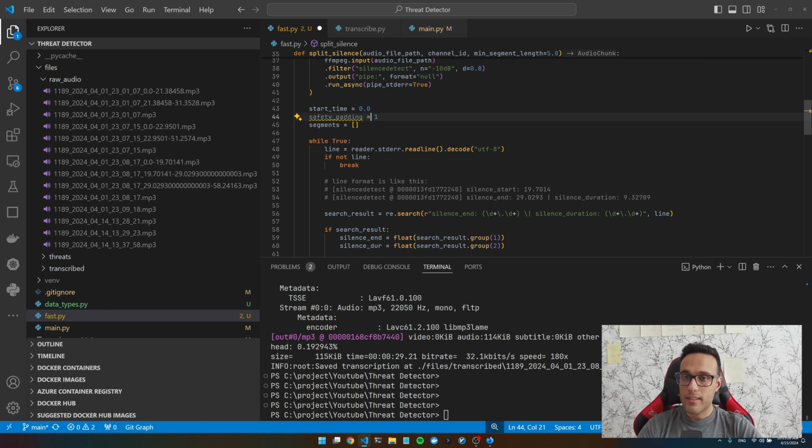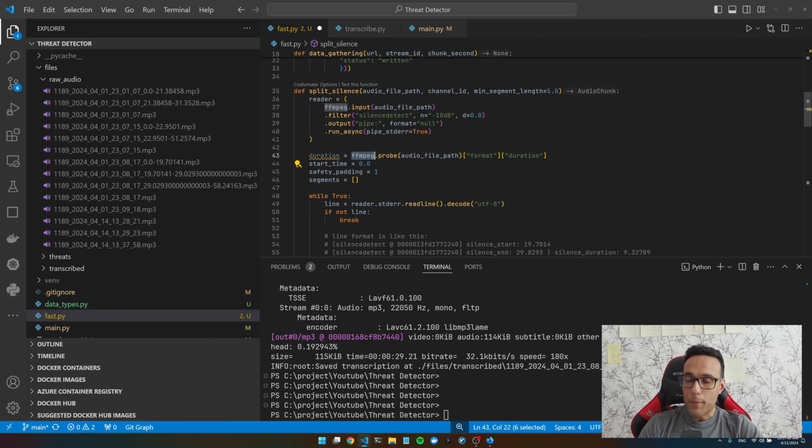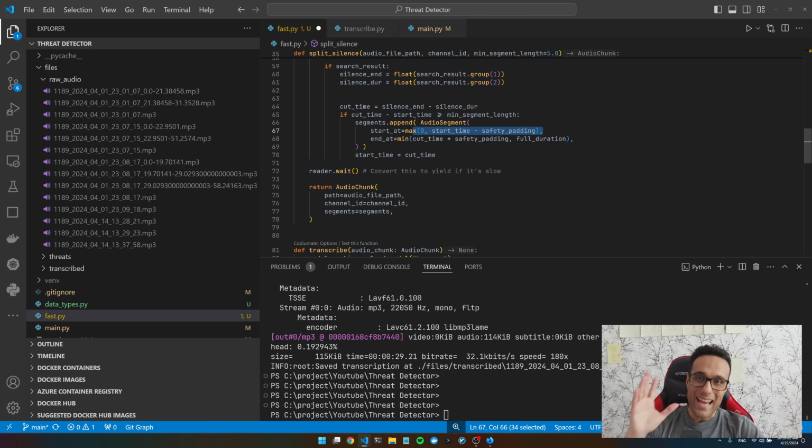I'm gonna say 1 second so I can read the metadata of that file and get the format and duration. It should give me the full duration, right? So I'm just adding a padding safety before the start time and another padding safety after at the end. And I'm also checking that it should be around the file itself.